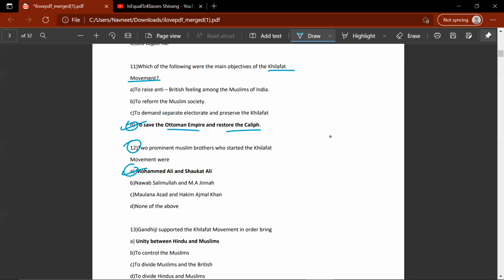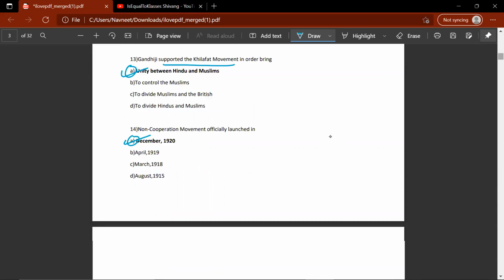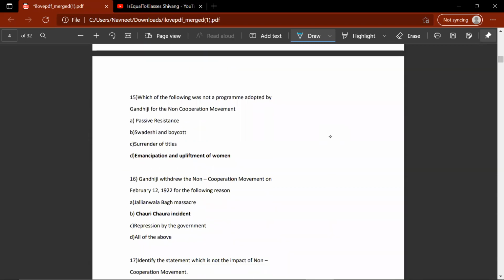Okay. 13th question. Gandhiji supported the Khilafat movement in order to bring unity between Hindus and Muslims. Non-cooperation movement officially launched in December 1920. Which of the following was not a program adopted by Gandhiji for the non-cooperation movement? A. Pacifist resistance, B, C, or D? So the correct answer would be D, emancipation or upliftment of women.